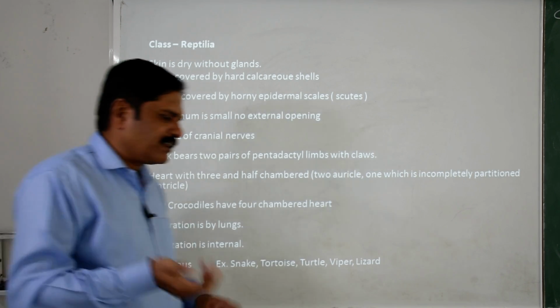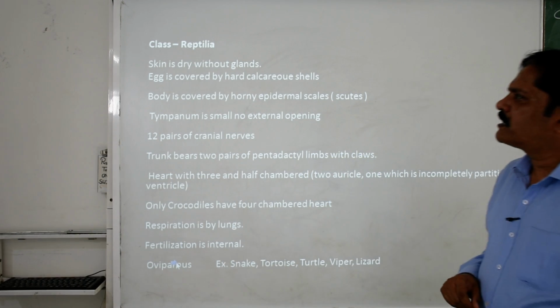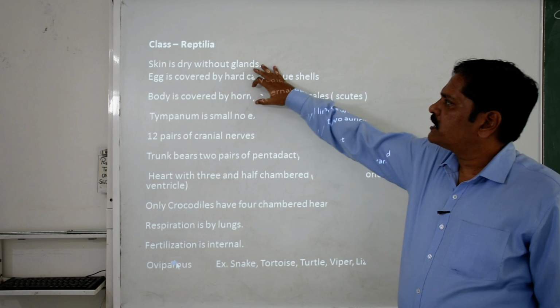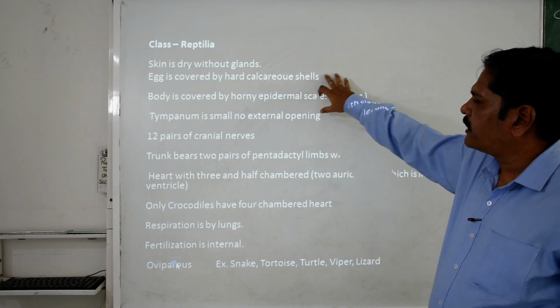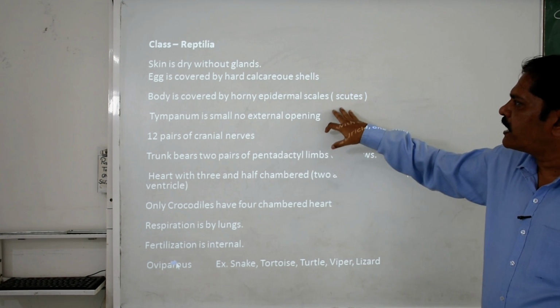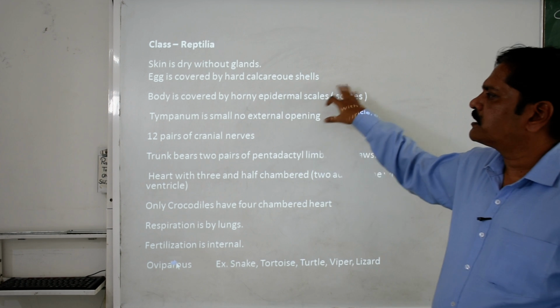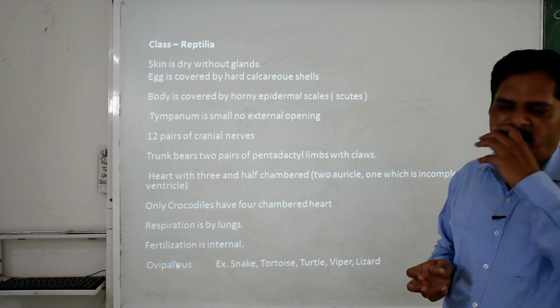Then we are going to discuss the next category, that is the class Reptilia. Reptile means the creepers. The skin is dry without glands. Egg is covered by the hard calcareous shell. Body is covered by the horny epithelial scales, called scutes. The tympanum is small and no external opening is there.